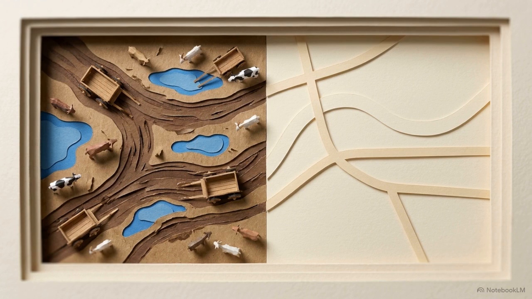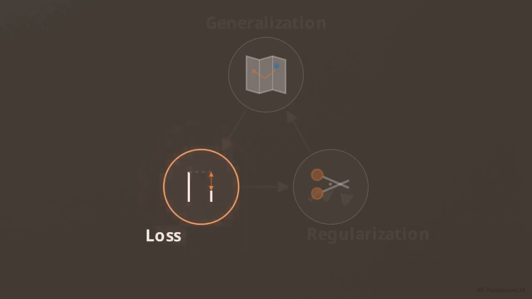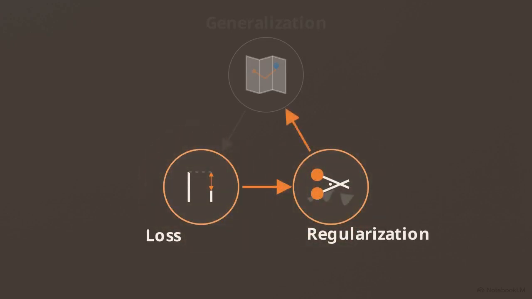This ability for learning to survive outside the original examples is called generalization. Generalization is the ultimate test. It determines whether a model has actually understood a pattern or just memorized a specific moment in time. In both mapping and machine learning, the goal is to identify what can be safely left behind. This completes the cycle of learning, measuring the gap with loss, pruning the noise with regularization, and testing the result